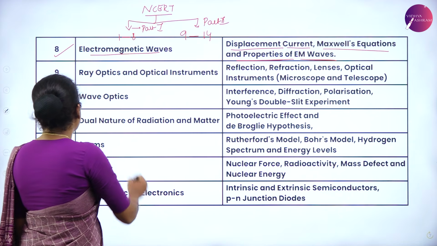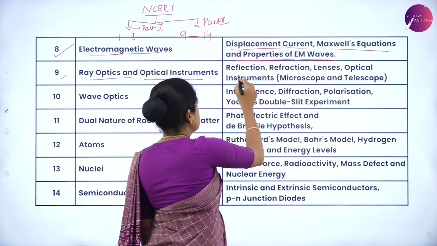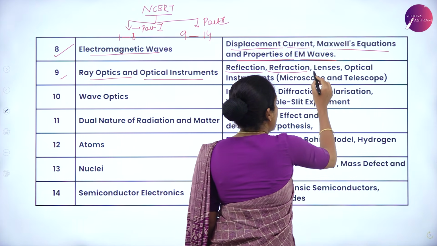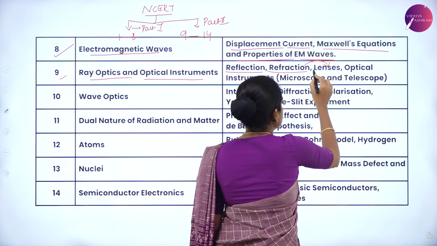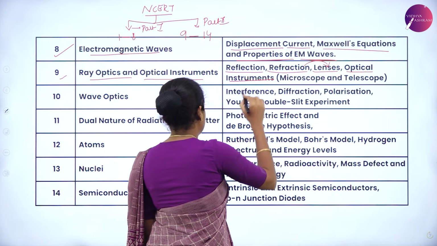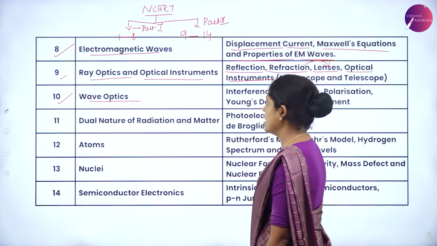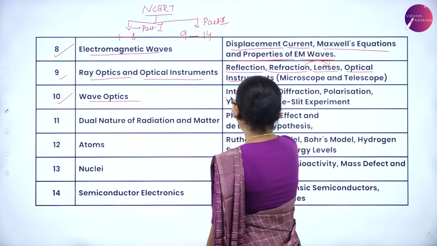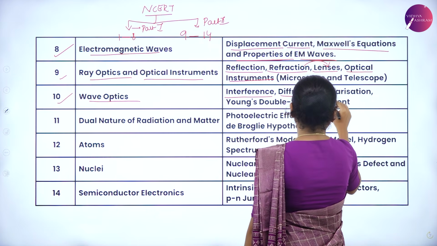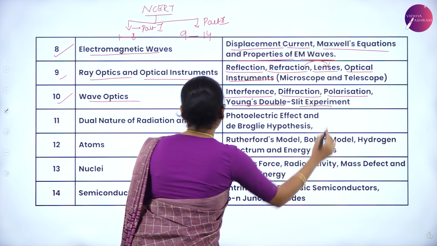So, chapter 9 is ray optics and optical instruments, in which we discuss the properties of light, that is reflection, refraction, and the application of refraction and reflection on lenses and optical instruments. The 10th chapter is wave optics, where we consider the nature of light as a wave, and we discuss its properties, that is interference, diffraction, polarization, and Young's double slit experiment.